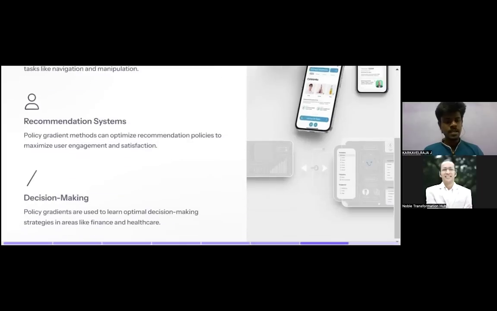Decision making. The policy gradient method is used to learn optimal decision making strategies in areas like finance and healthcare. Before this, in the data science field, everyone was taking decisions without knowing anything. But now, every decision is data driven, which makes us feel comfortable whenever we are making a decision. Whenever we are taking a decision, there should be some sort of data which can safeguard us or which can say, yes, this is true, so take the decision.